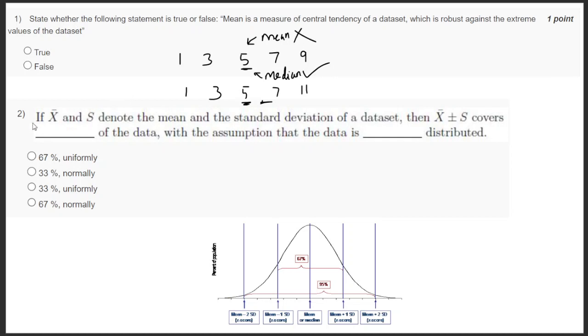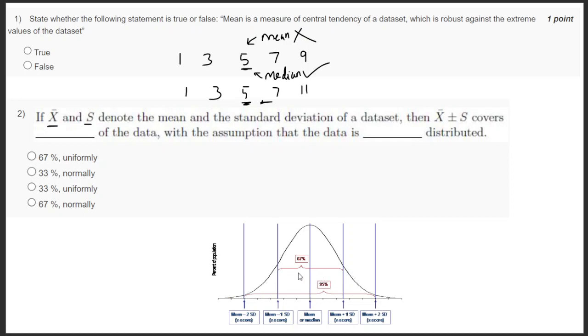Okay, in the second question, x bar is the mean and s is the standard deviation of a data set. X bar plus or minus s covers dash percent of data, under the assumption that the data is dash distributed. Here you can see this is a normal distribution.